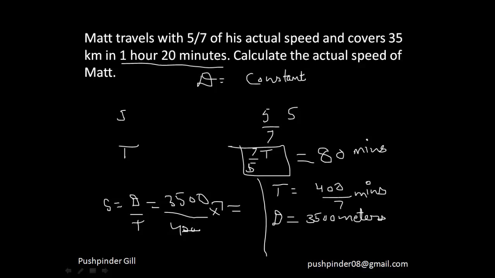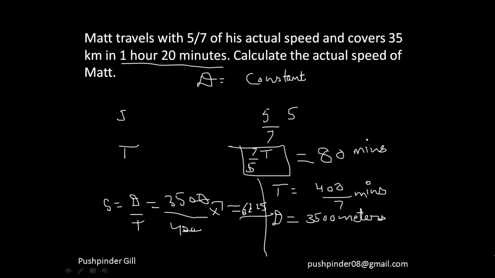It is going to come out to 35 into 7 divided by 4. If I calculate 35 into 7 divided by 4, I get my answer to be approximately 61.25. So this is my answer, 61.25.